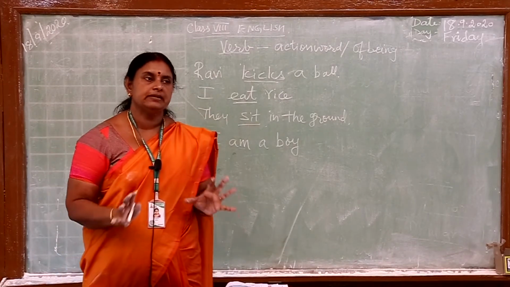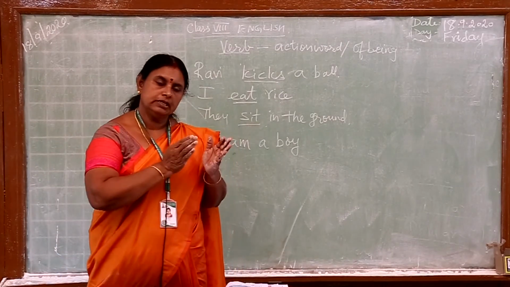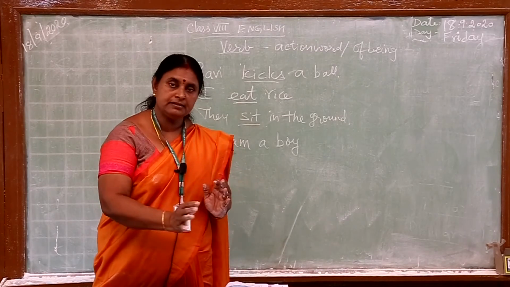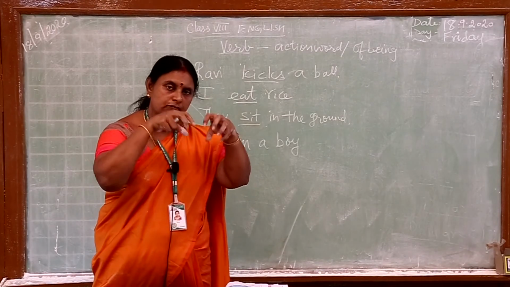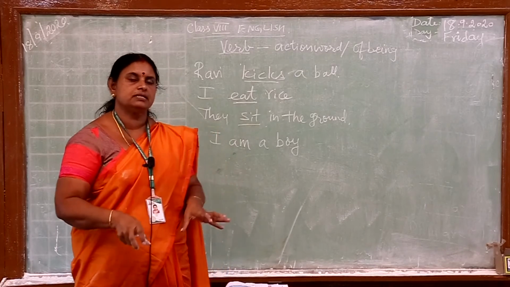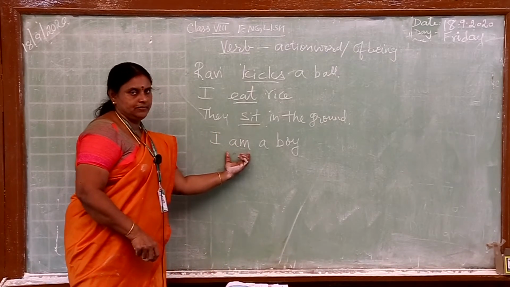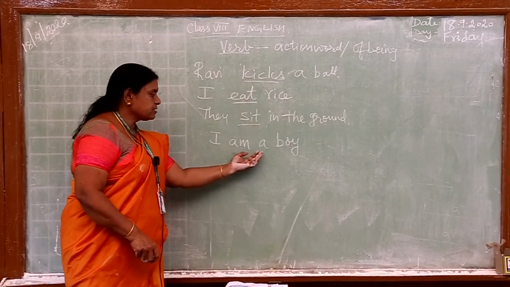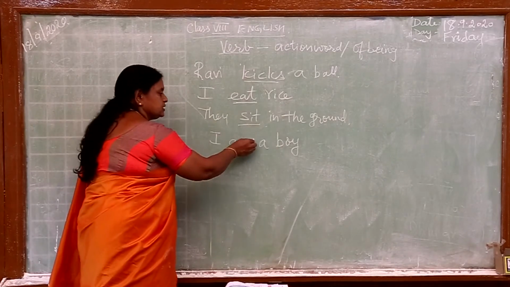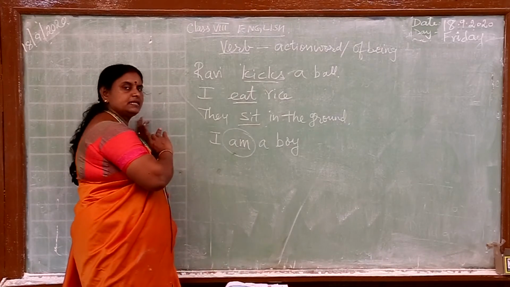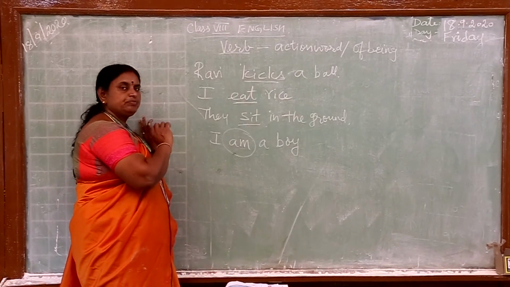Every sentence will carry a verb, because the subject is doing something in that sentence, and what the subject is doing is what is known as the verb. Here, am is there. I am a boy. This is what is known as being. You can say be verb, or be word.